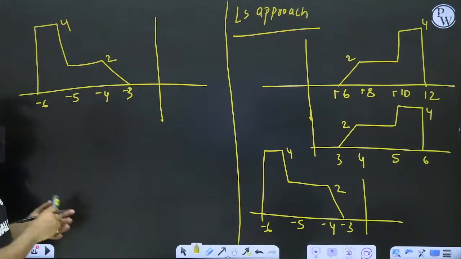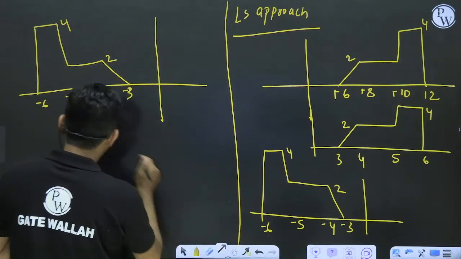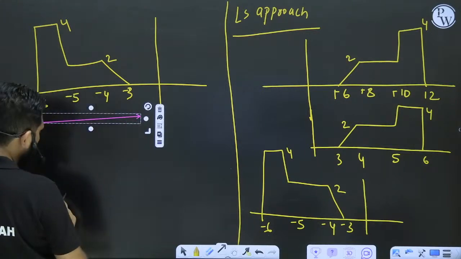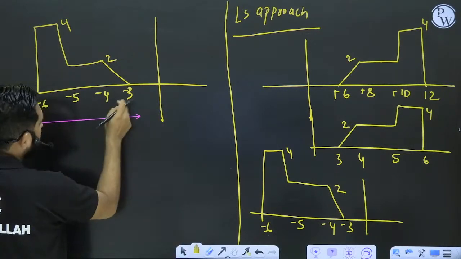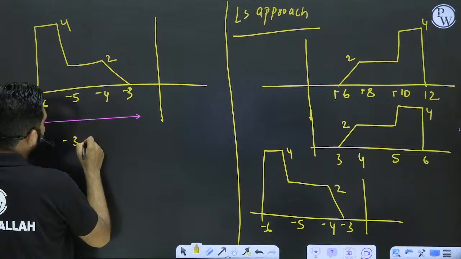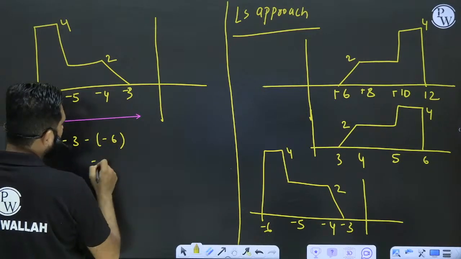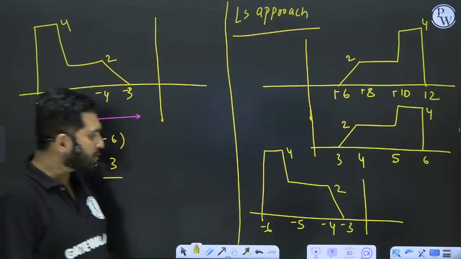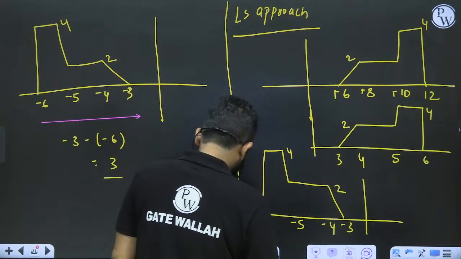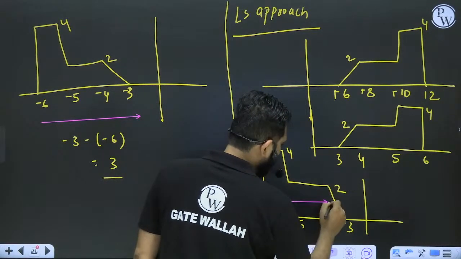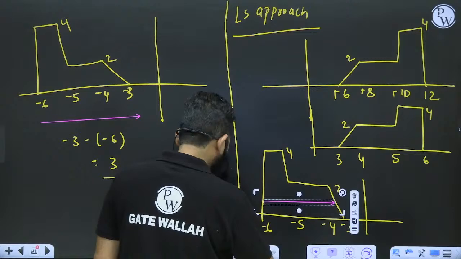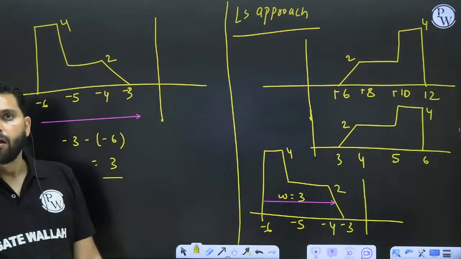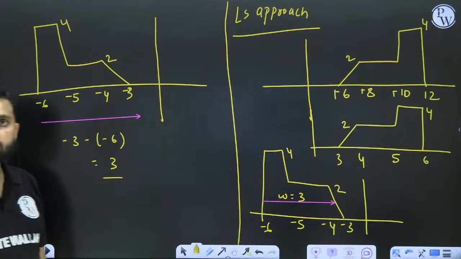See, here also the width is, what is the width? Width is minus 3 minus of minus 6, which is 3. Here also the width is the same. Width is 3. And width will remain the same.